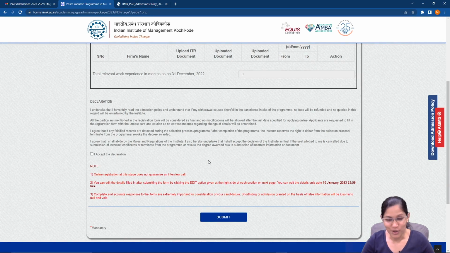For those of you who've got the IIM Kozhikode Stage 1 email, all the best to you. And I really hope that you clear it and you actually get the Stage 2 shortlist as well. For those of you who've not got IIM Kozhikode, all the best to you guys as well. Hopefully, you end up getting a lot of other shortlists, maybe even better shortlists.